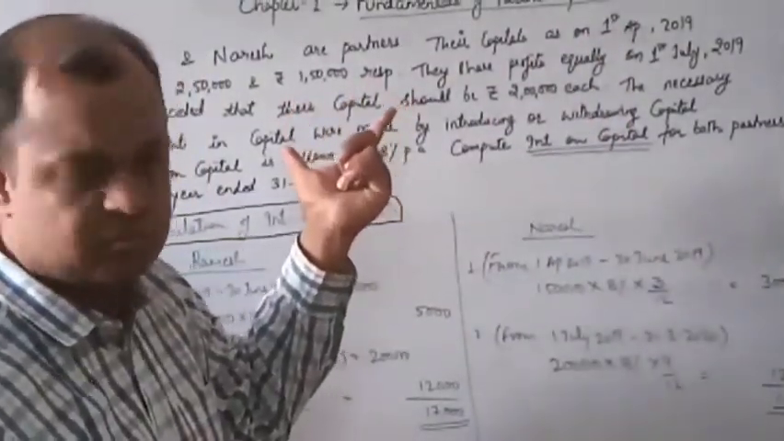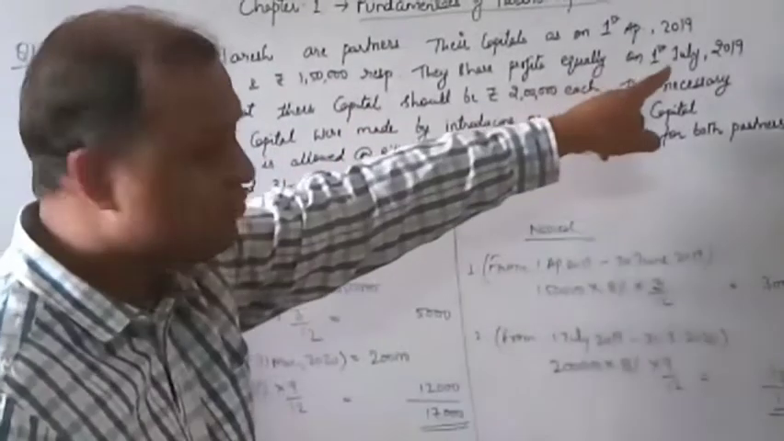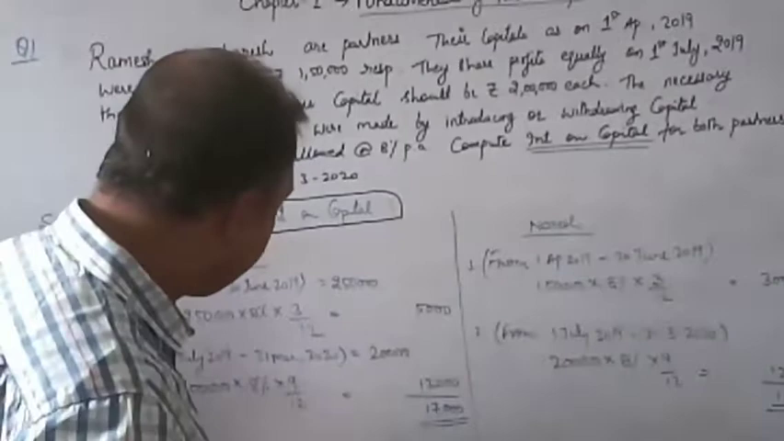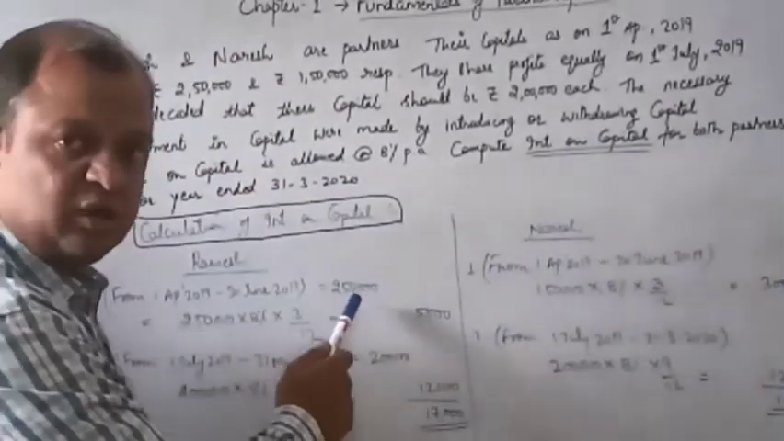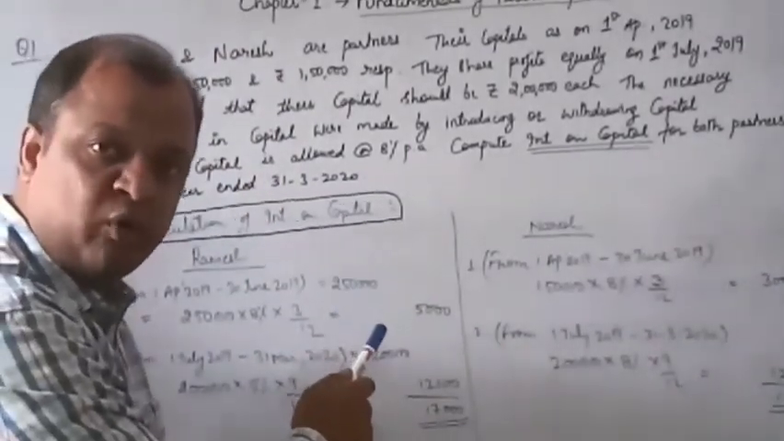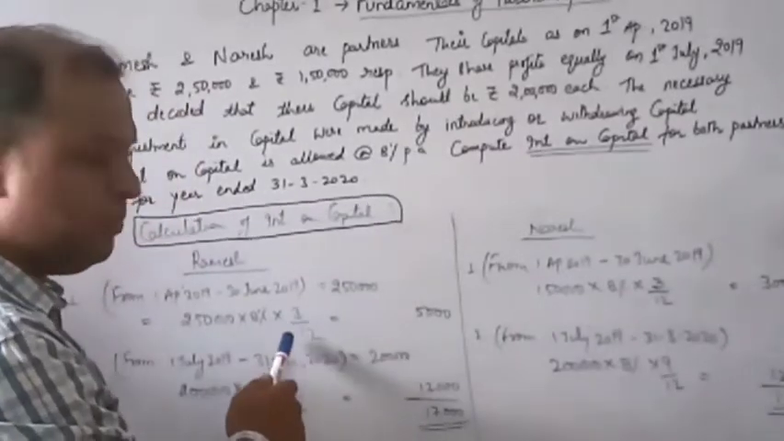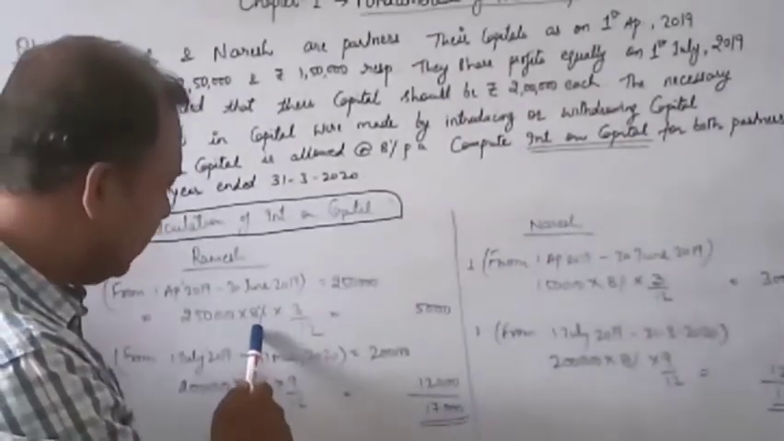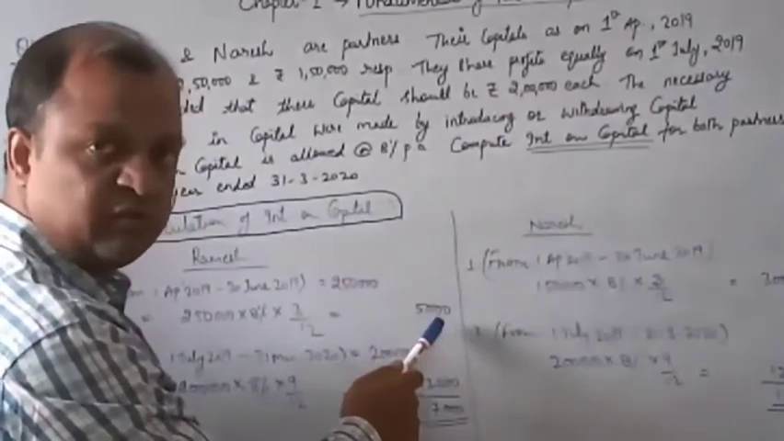Why, students? Because from 1st July his capital had changed. So when the capital has changed, 2,50,000 the original capital remained only for 3 months. So the time period will be 3 months. On 2,50,000 at 8% rate, his interest amount is 5,000.